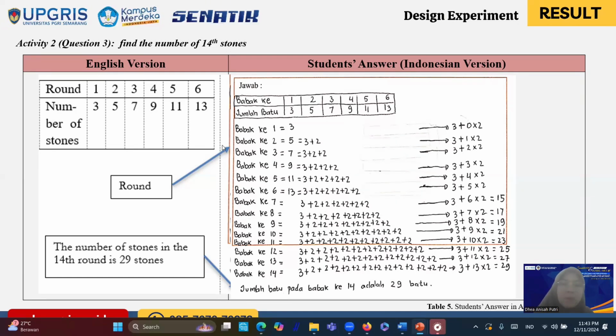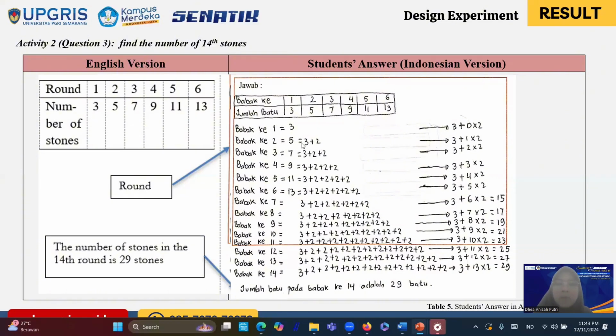Nah, di sini kita bisa melihat bahwa siswa dapat menuliskan babak ke-1 sama dengan 3, babak kedua sama dengan 5, sama dengan 3 tambah 2. Kemudian begitu seterusnya sampai babak ke-14. Nah, dari perhitungan siswa ini, we know that students understand the concept of difference formula in arithmetic sequence.